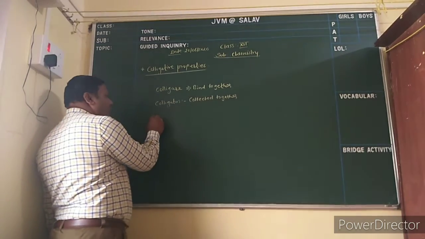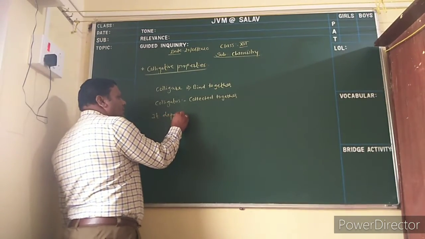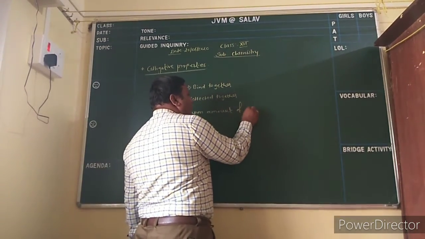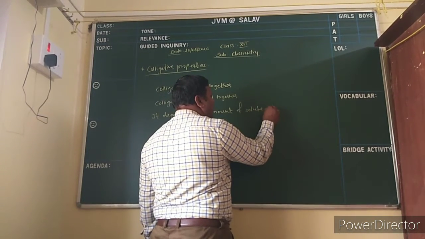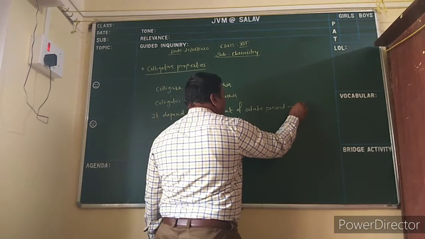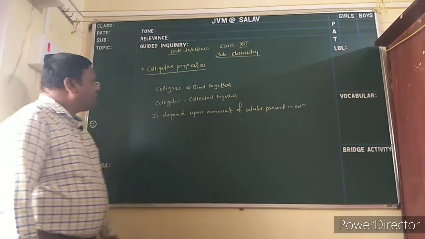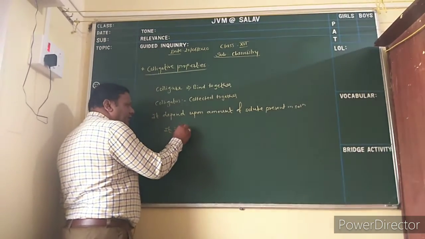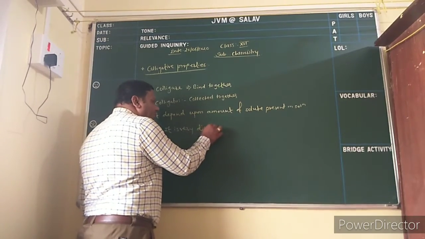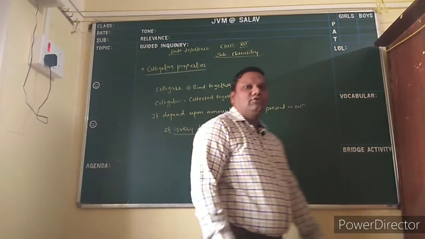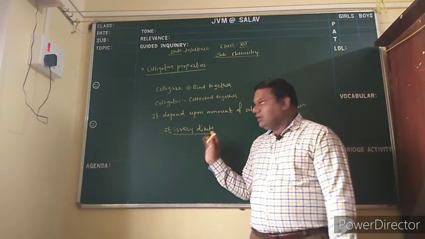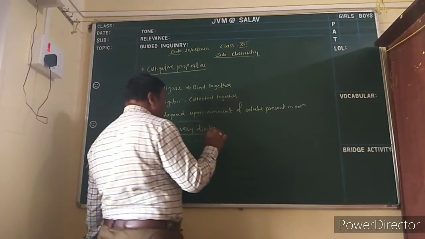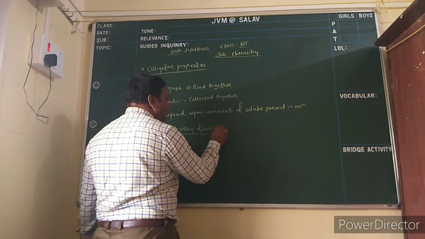They only depend upon the amount of solute present in the solution. Okay, and this property is only shown by solutions that are very dilute. Very dilute means a very small amount of solute is dissolved in the solution. So this property is shown by very dilute solutions.